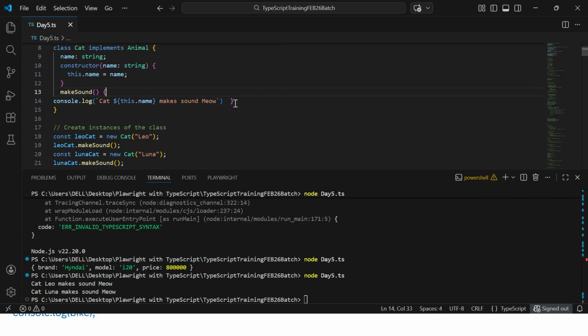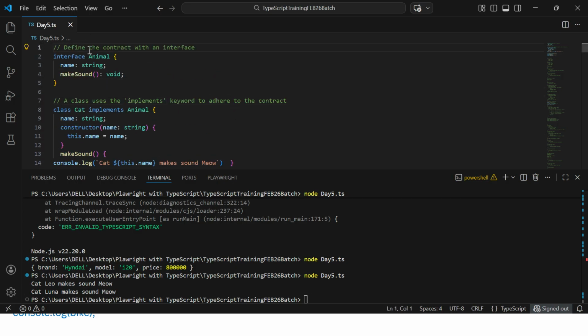Again explaining. So we are creating interface Animal where we are giving a variable called name of string type. We are creating a method called makeSound with just no body. Though you are not using the abstract keyword, whatever method you are creating inside the interface will be 100% abstract in nature by default. So no need to use the abstract keyword at all.